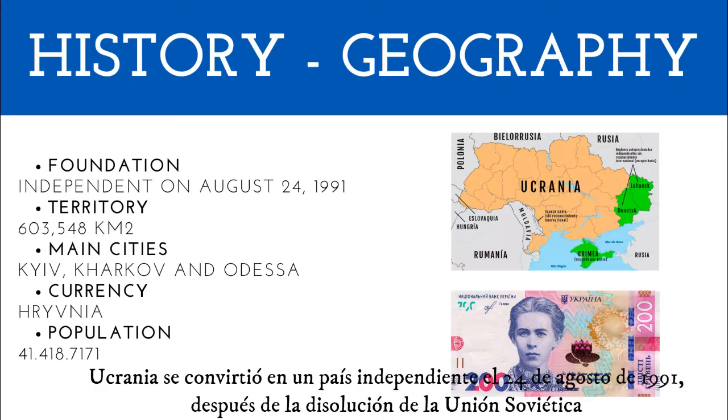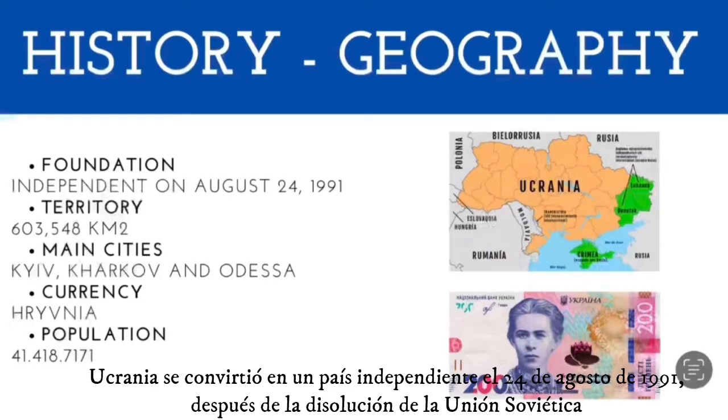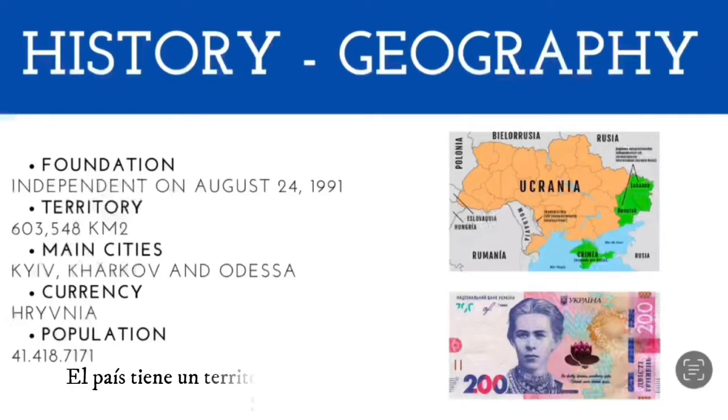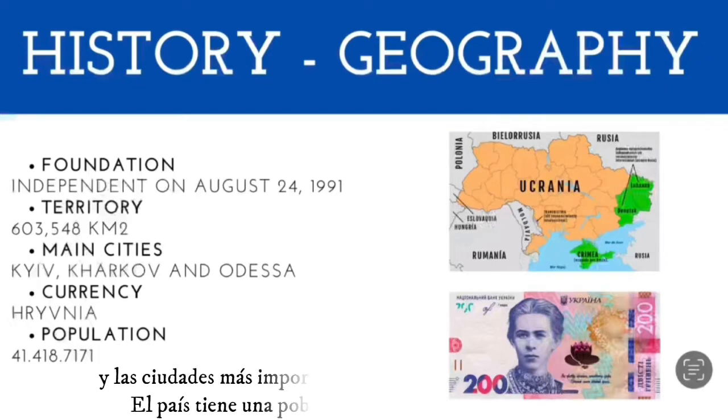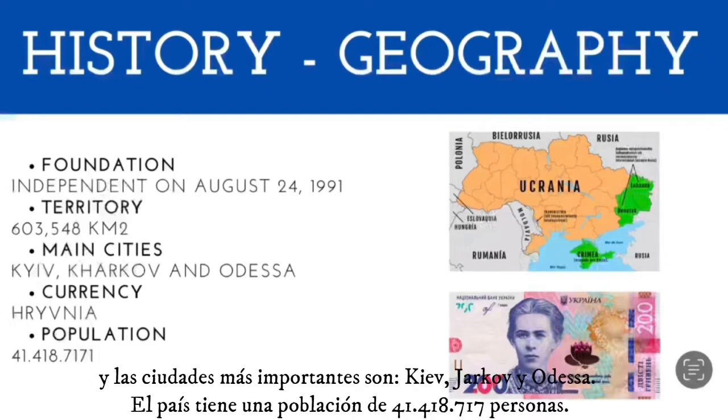Ukraine became an independent country on August 24, 1991, after the dissolution of the Soviet Union. The country has a current territory of 603,548 square kilometers. Their currency is the hryvnia, and the most important cities are Kiev, Kharkov, and Odessa.